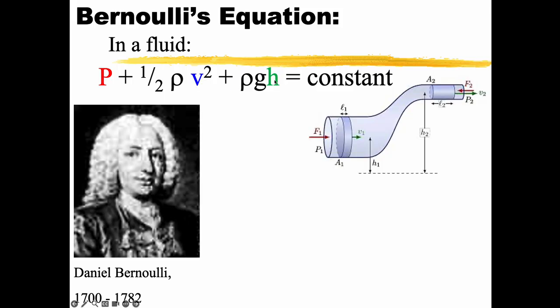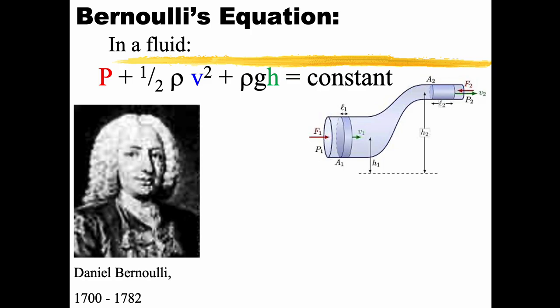And this looks a little bit like gravitational potential energy, but instead of m g h, I have rho g h. This P is the external pressure being applied on this side, plus the speed of the fluid and the height of the fluid. It gives me a profile of the pressure of the fluid at this point, and that's going to be a constant throughout. Over here, I've changed h. If I've changed h and it has to be a constant, then v has to change too. There are so many things changing.